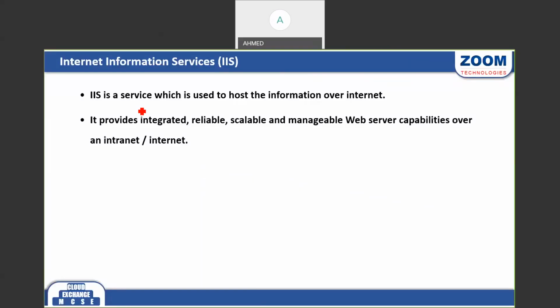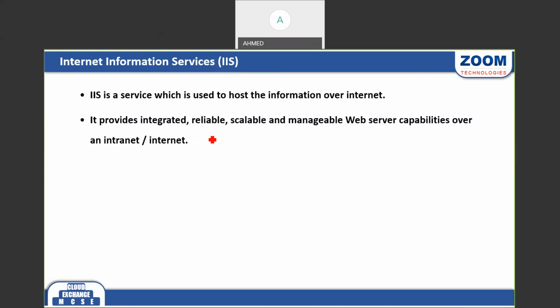Microsoft provides IIS, which is used to host information over the internet. It is integrated with the operating system, and it is reliable and scalable. A large amount of data we can allow users to access. And whatever we send from one person to another over the internet, sharing, that is secure. These web servers are also manageable.